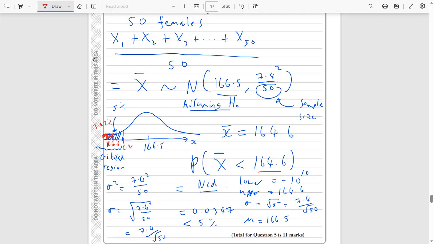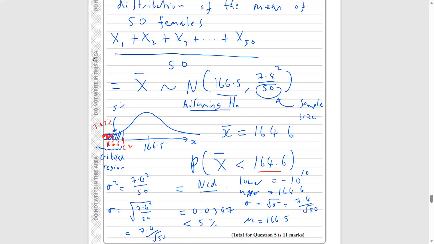So if the probability of getting what we got from our data when we collected our data through our experiment was so low, then it tells us that our initial assumption H0, our initial belief that the mean is equal to 166.5, is so unlikely.